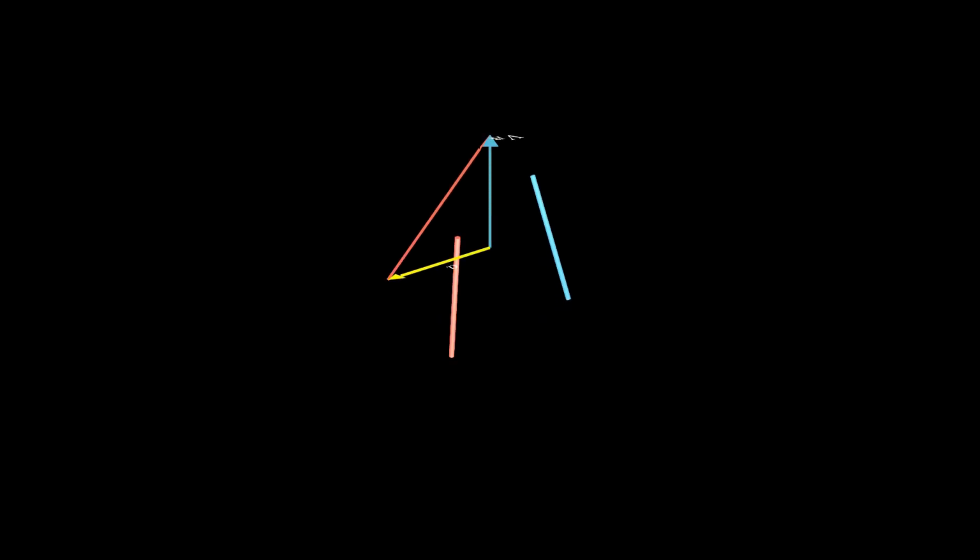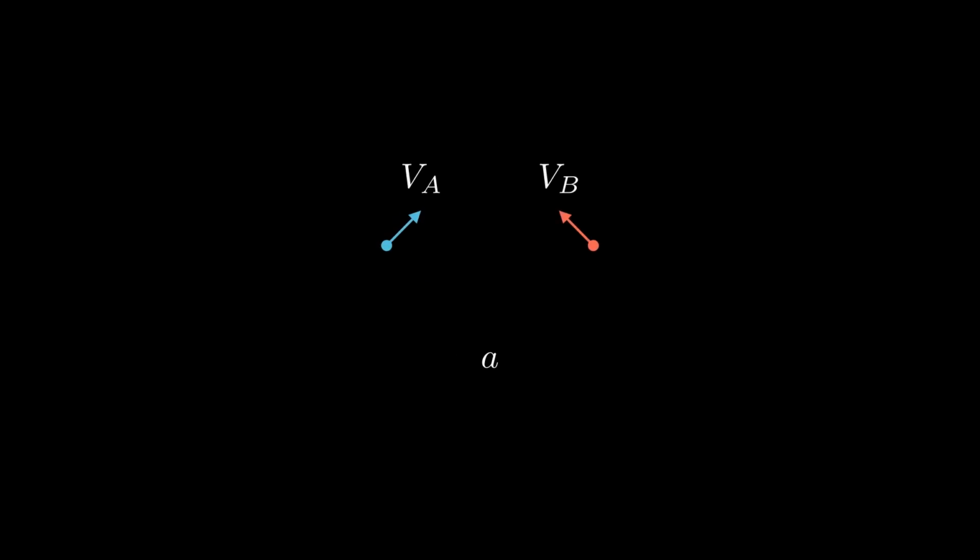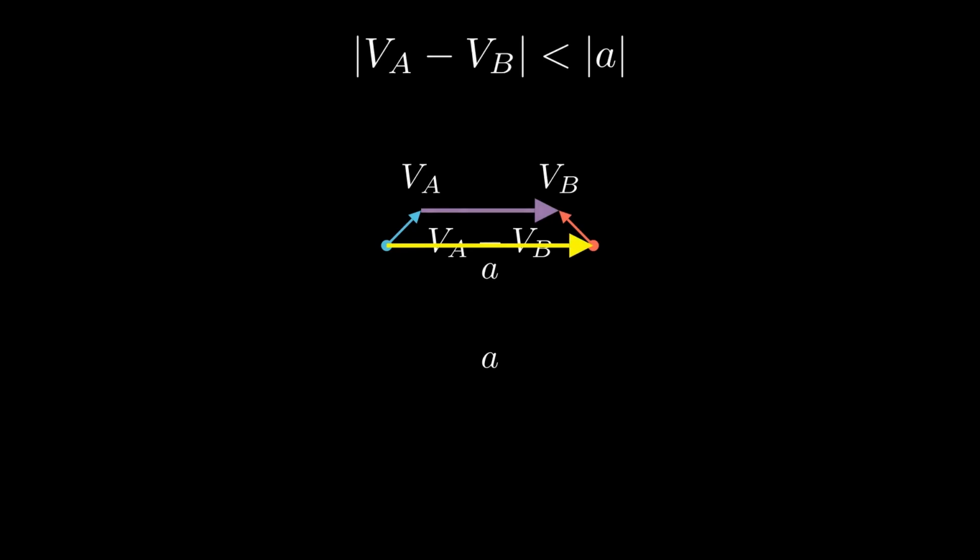We now put their bottoms on the same surface and suppose the distance between the two bottoms is vector A. Then, at the top of TA, it has a variance of vector VA because of the tilt, and the same for TB. What we want is that TA does not intersect with TB, so we need the length of vector VA minus vector VB to be smaller than the length of vector A.